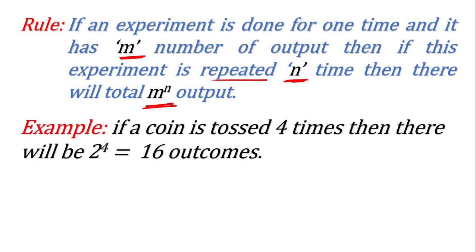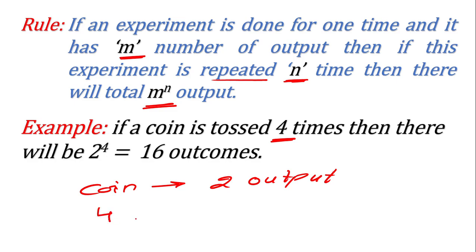For example, if a coin is tossed 4 times. Let's talk about one time first. If you toss a coin only one time, then you get two outcomes, head or tail, as I have told you just now. Now this experiment is repeated 4 times, so in the above formula, n is equal to 4. So it will be 2 raised to the power 4, and 2 raised to the power 4 means 16.